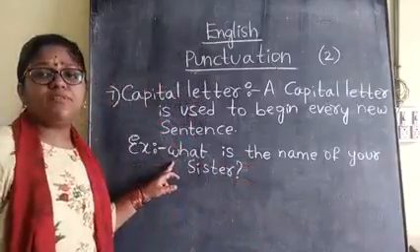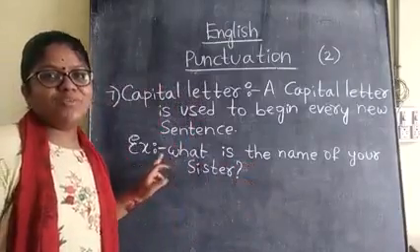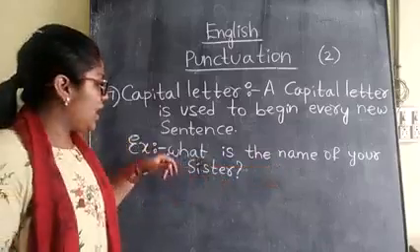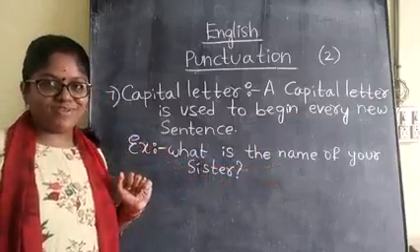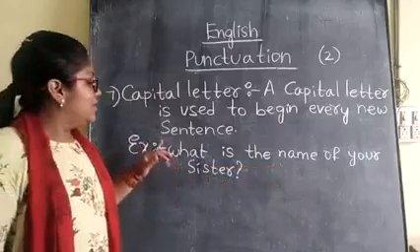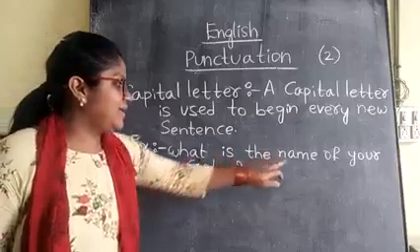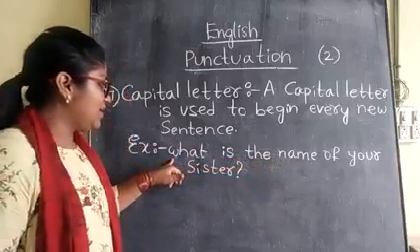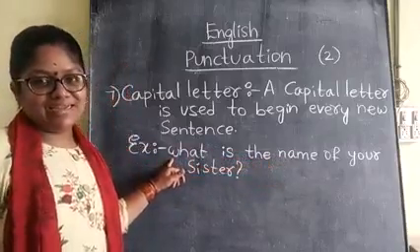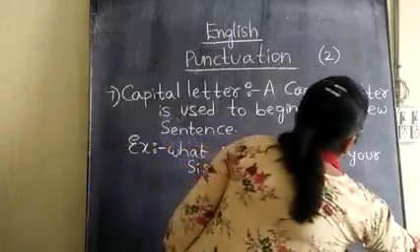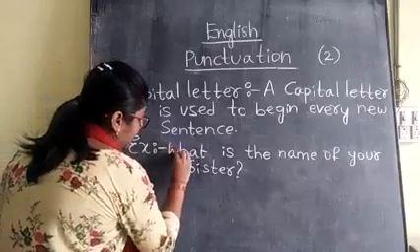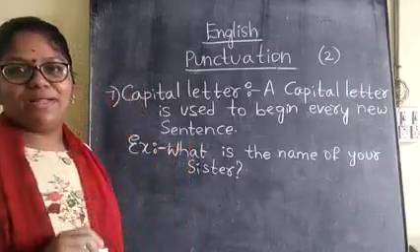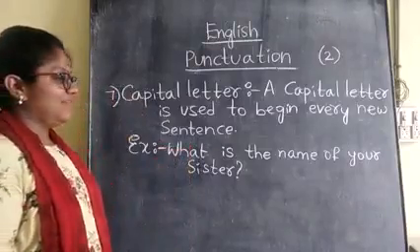Here I have written a small letter, children. To start this sentence, I have written a small letter. It is wrong. Yes or no? So to start a sentence, we must write what, children? Capital letter. So rub it and write W in capitals. Now it is the correct sentence.